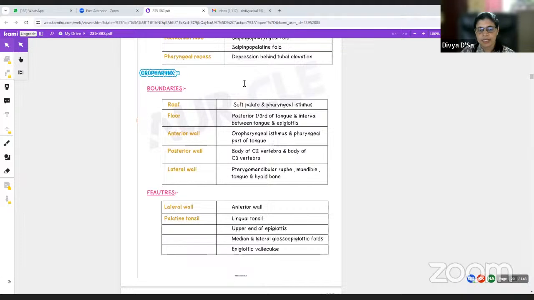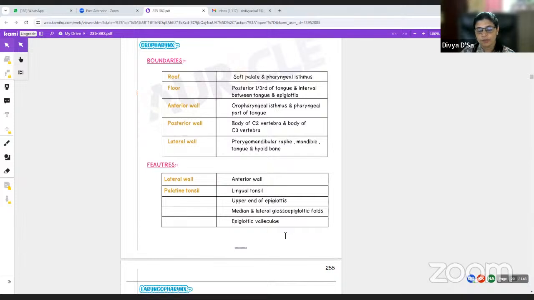Oropharynx, the boundaries. Roof is formed by the soft palate and the pharyngeal isthmus. Floor is the posterior one third of the tongue and the interval between the tongue and the epiglottis. Anterior wall is the oropharyngeal isthmus and the pharyngeal part of the tongue. Posteriorly, it is the body of C2 and C3, and the lateral wall is formed by the pterygomandibular raphe, the mandible, tongue, and the hyoid bone.